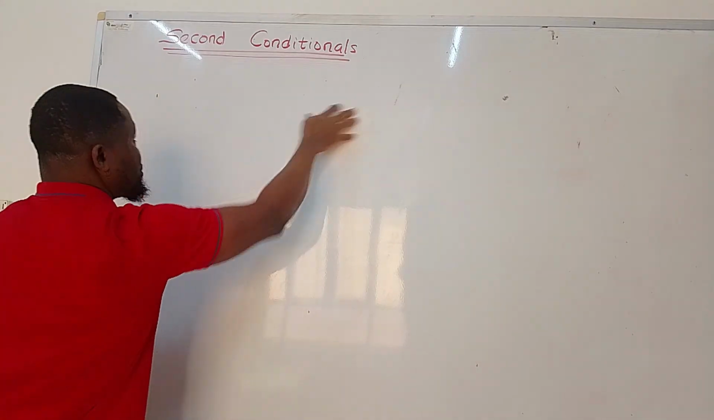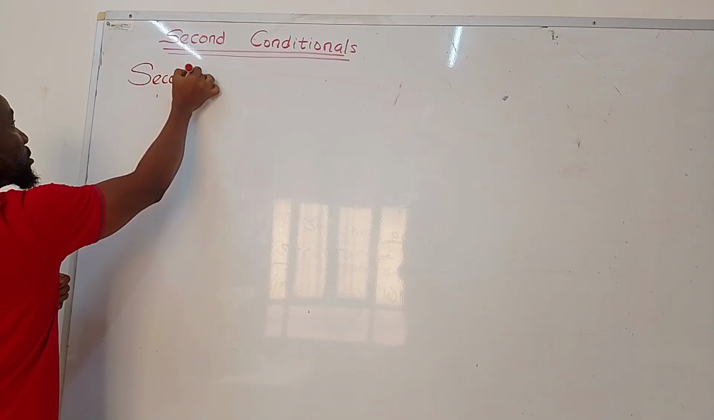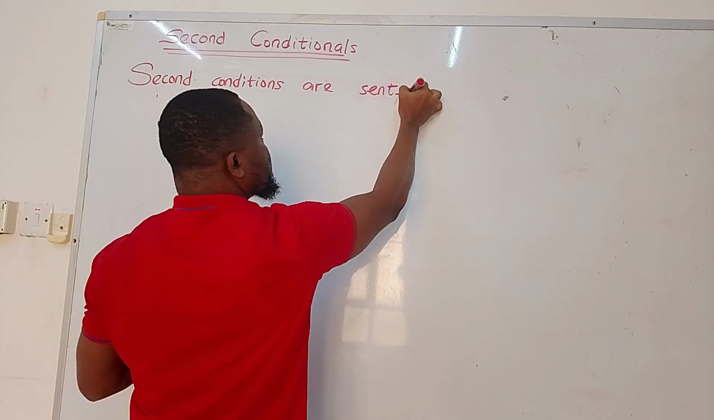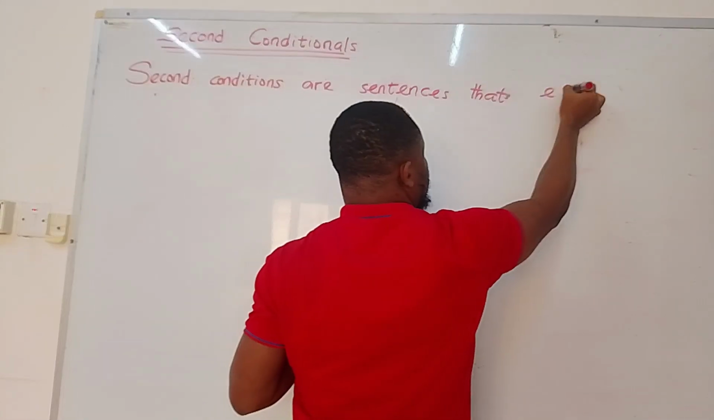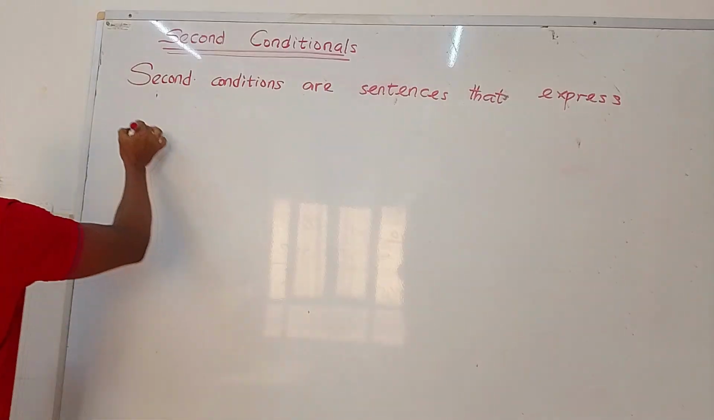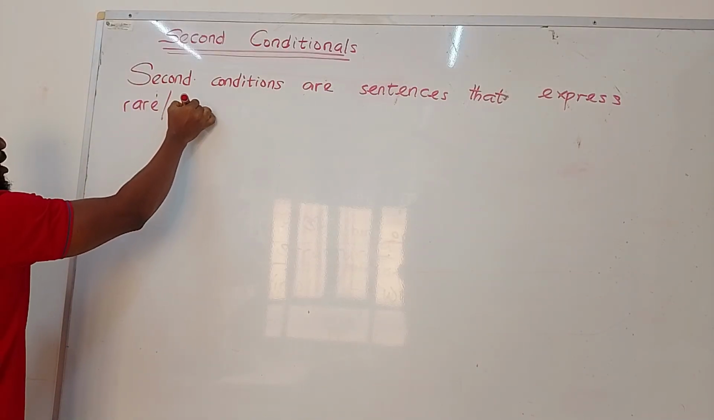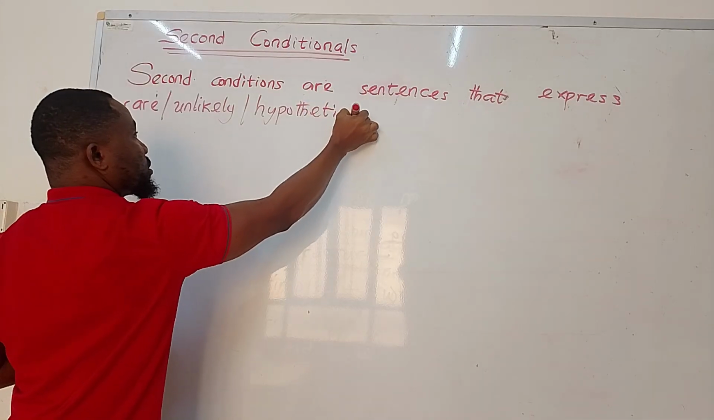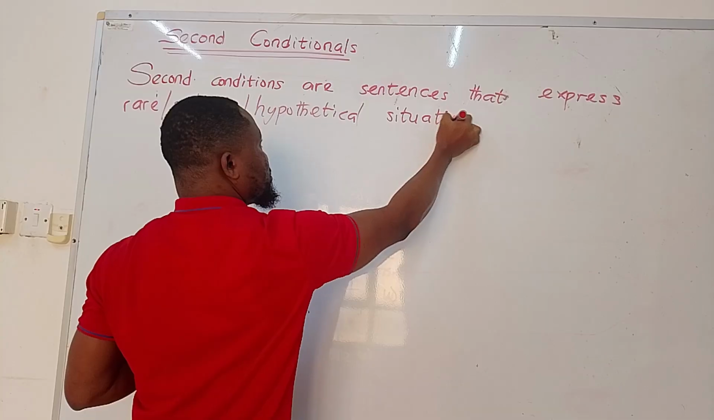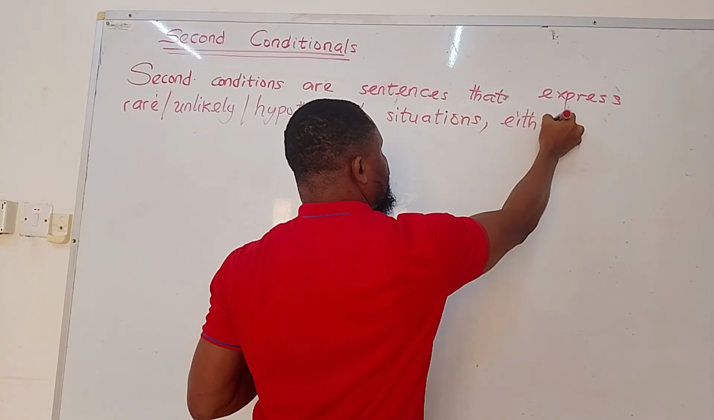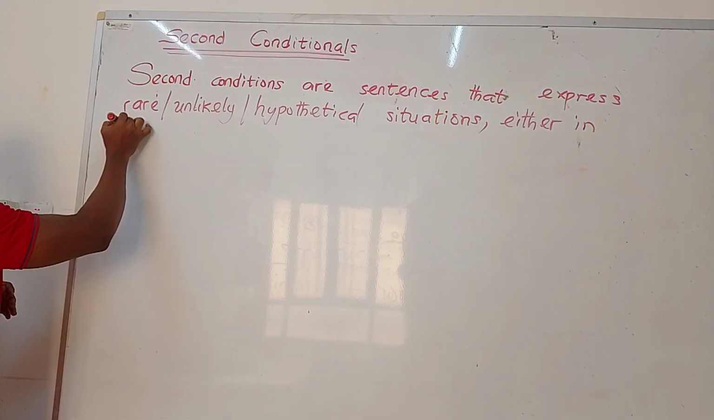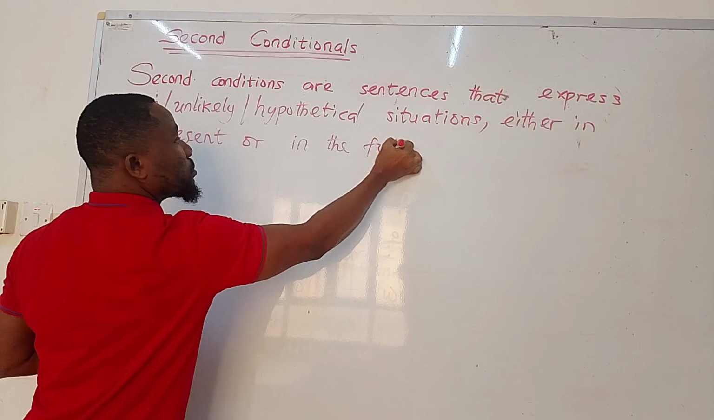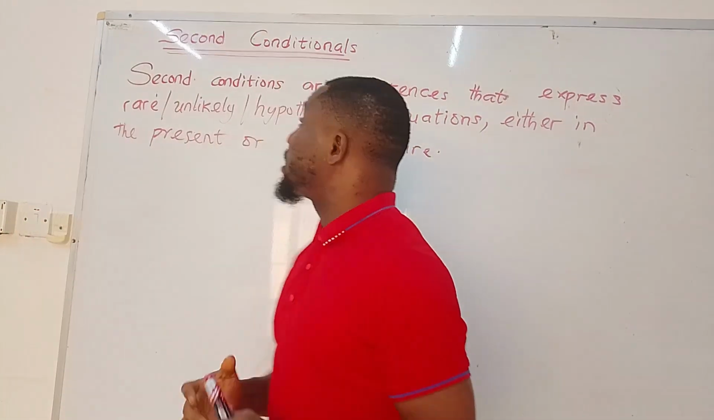What are second conditionals? Second conditionals are sentences that express rare or unlikely or hypothetical situations, either in the present or in the future. So this is the definition of second conditionals in the English language.